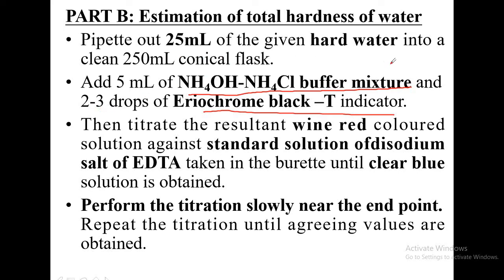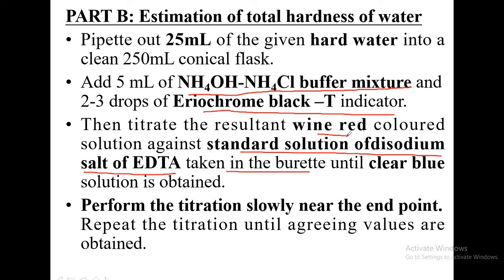First you pipette out 25 ml of the hard water into your conical flask, then add 5 ml of ammonium hydroxide, ammonium chloride buffer mixture, and then add 2 to 3 drops of Eriochrome black tea indicator. Now the color obtained is wine red. Upon shaking you get a wine red colored solution. This resultant solution you have to titrate against standard disodium salt of EDTA taken in the burette.